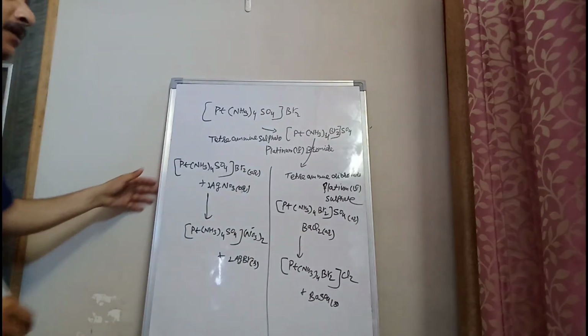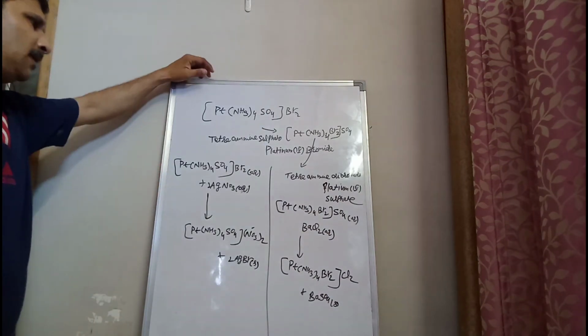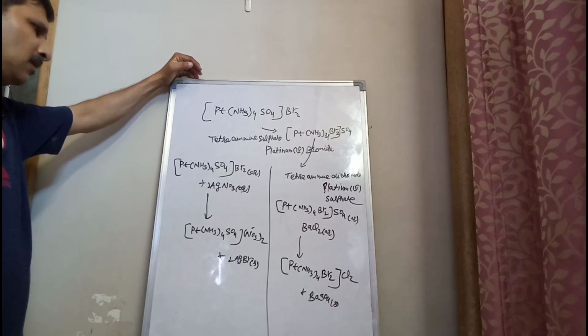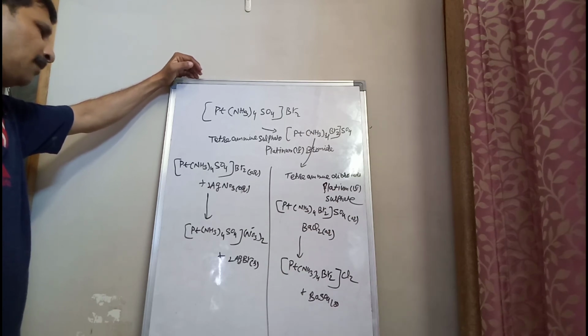So now I think it is clear to you. [Pt(NH3)4SO4]Br2 will react with 2 moles of AgNO3, so it will form [Pt(NH3)4SO4](NO3)2 plus 2 AgBr.